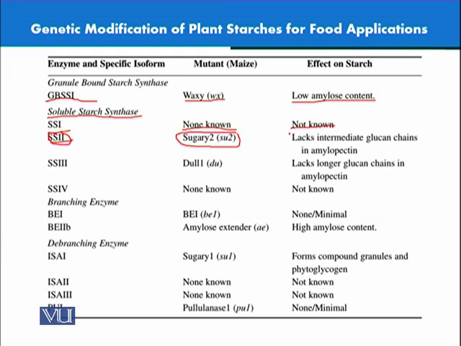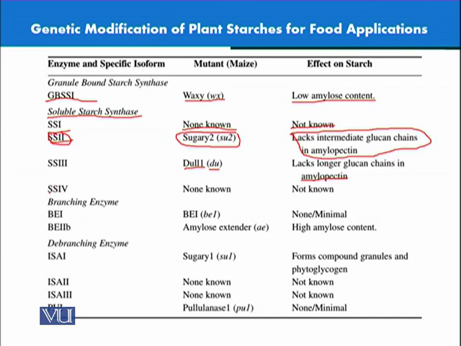So we understand what would be the effect of these mutations on the starch synthesis. The next known enzyme is SS3. It would produce a mutant called DUL1, or in short DU. It lacks longer glucan chains in amylopectin, so there are no longer chains in the amylopectin. It would be comparatively shorter chains in this modified starch.